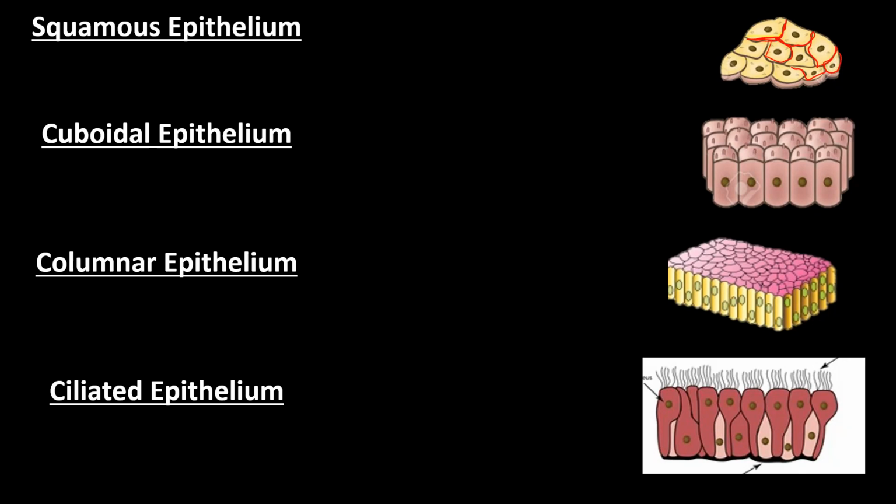Basically, the epithelial tissues give protection to the body, to the skin, to the other parts of your body, and protection to the organs. Clear?